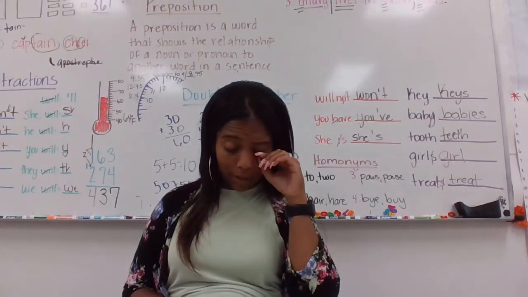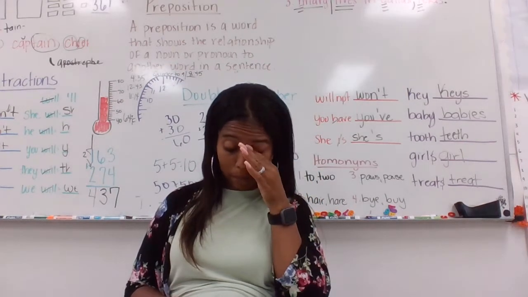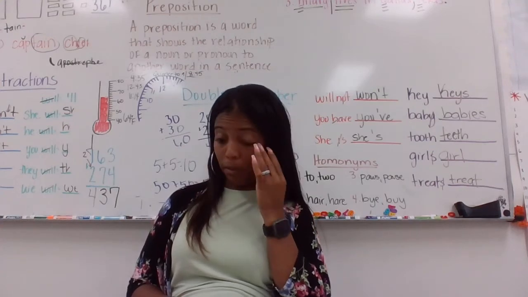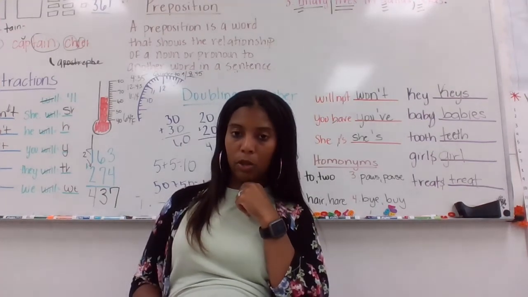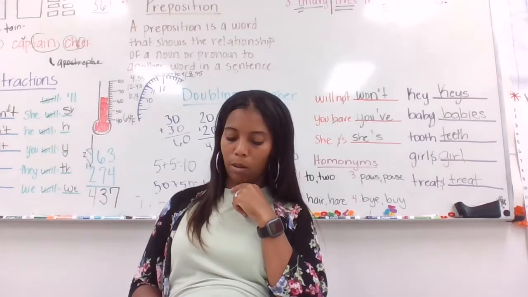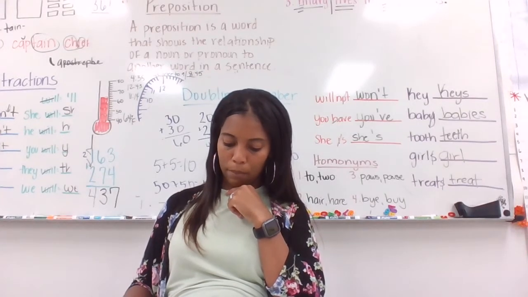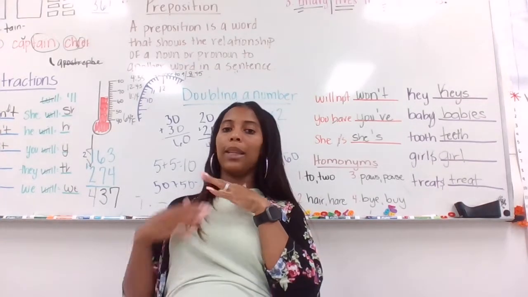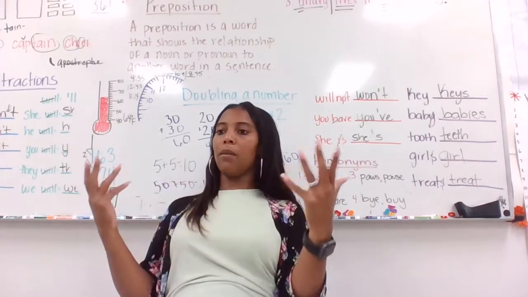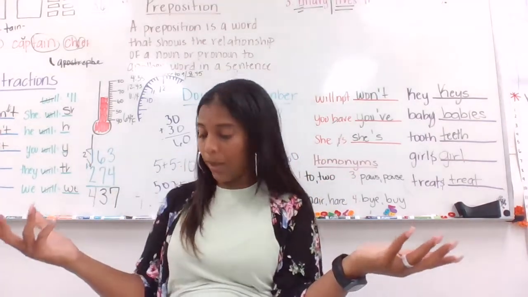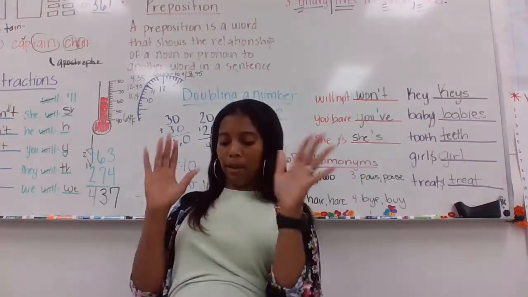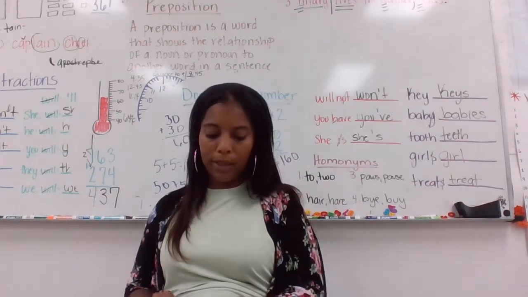So winter months are December, January, and February. Your spring months are March, April, May. Summer months are June, July, and August. And your fall months are September, October, and November. So year after year, we get every season that comes. There has never been a time where a season was skipped, right? We get the 4 seasons every single year. Okay, spring, summer, winter, fall.